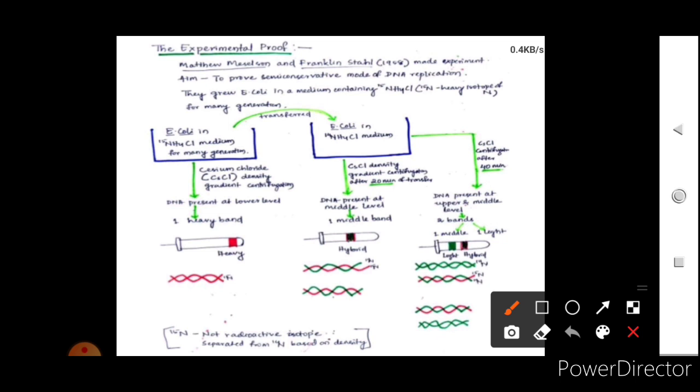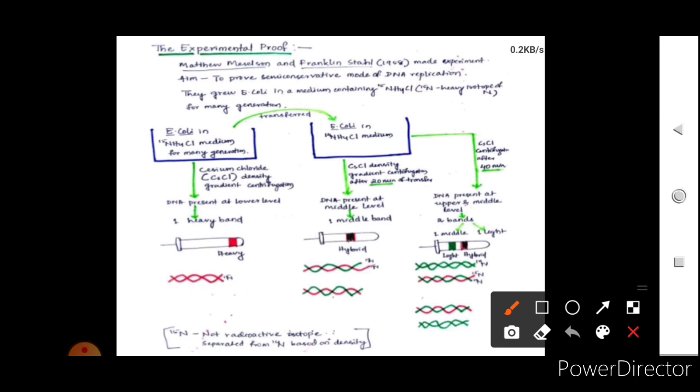First they did this experiment on the bacterium E. coli, and they grew E. coli in an NH4Cl medium which contained 15N, heavy nitrogen, and then they transferred that E. coli to a medium which contained normal nitrogen.